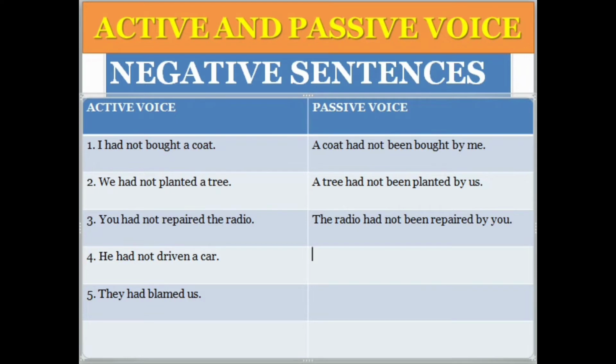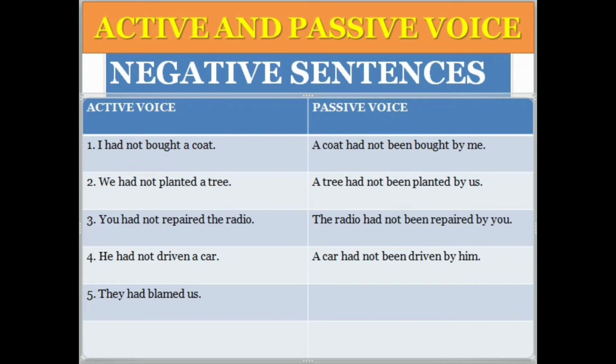Clear? Okay, the fourth sentence is he had not driven a car. So he is the subject again here and a car is the object. So a car will come here as the subject and he will come to the object. A car had not been driven by him. Clear?